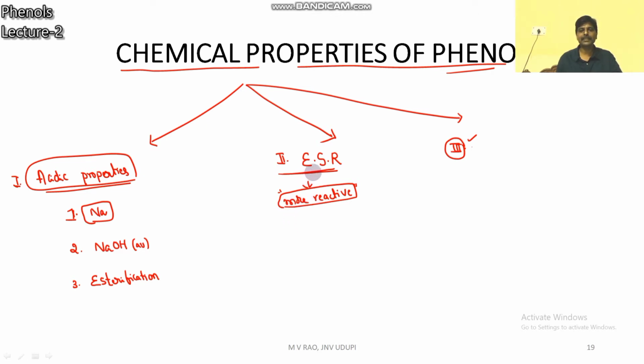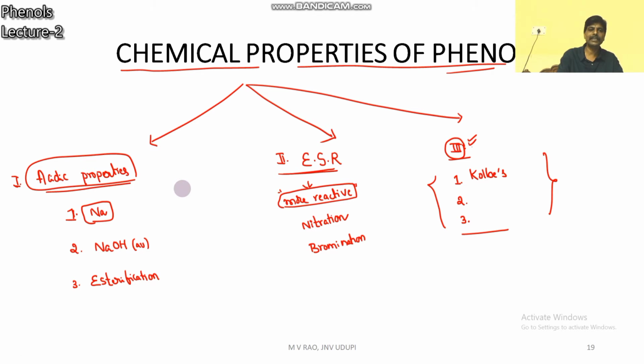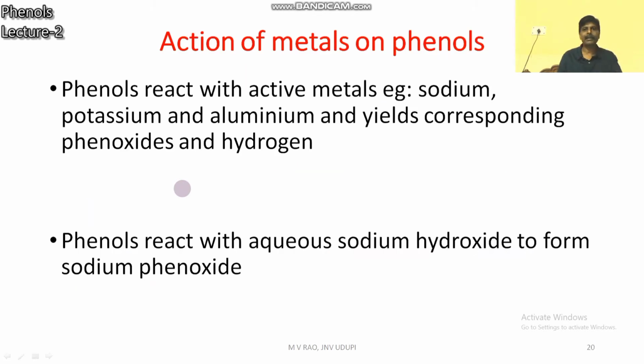Here electrophilic substitution reactions means nitration reaction. We will explain nitration reaction, and halogenation, bromination of phenol, nitration of phenol. Next, miscellaneous reactions of phenol. That means Kolbe's reaction, Reimer-Tiemann reaction, and oxidation reaction. So these are special properties of phenol. First of all, we will see acidic properties of phenols.